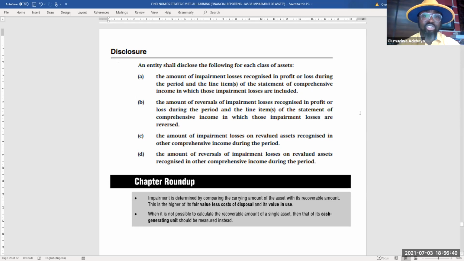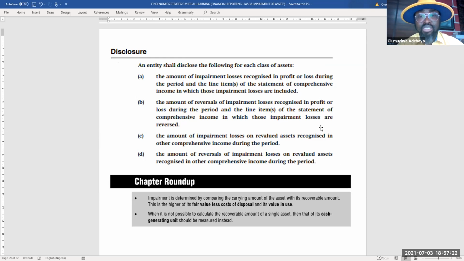Now we wrap it up with the disclosure requirements, and we are limiting it to general disclosure. Now, what are you required to disclose as a result of carrying out an impairment assessment on assets? An entity shall disclose the following for each class of assets. A, the amount of impairment losses recognized in profit or loss during the period and the line items of the statement of comprehensive income in which those impairment losses are included.